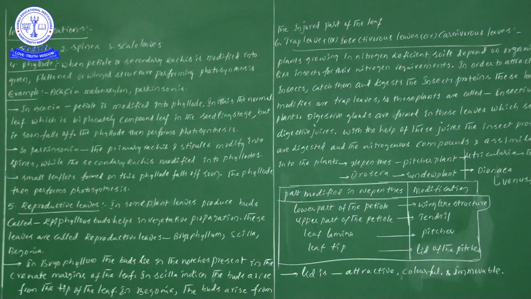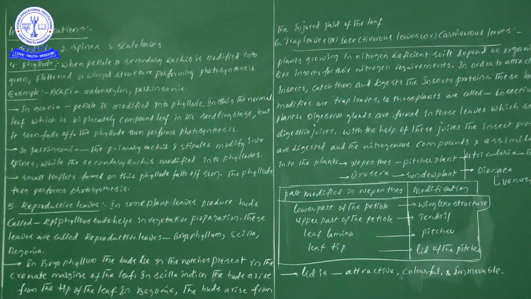Did you understand? What I want you to remember is that in Acacia, the petiole is modified into phyllodes. The normal bipinnately compound leaf can be seen in the seedling stage only, and it soon falls off.